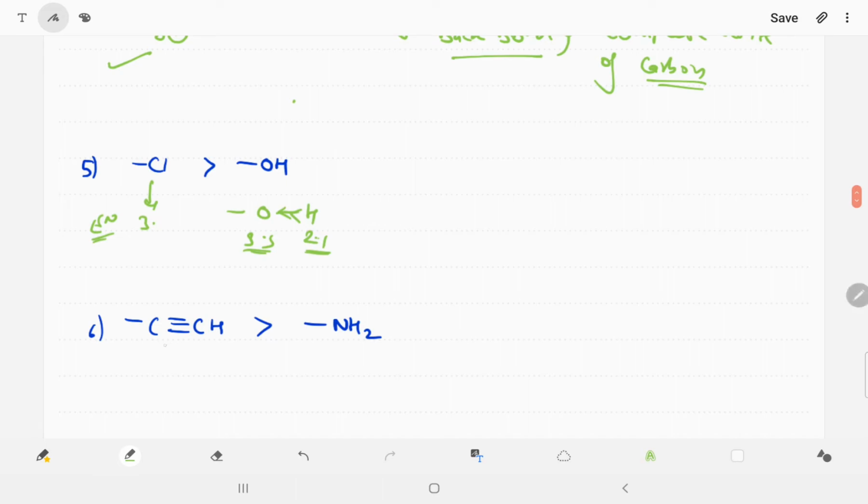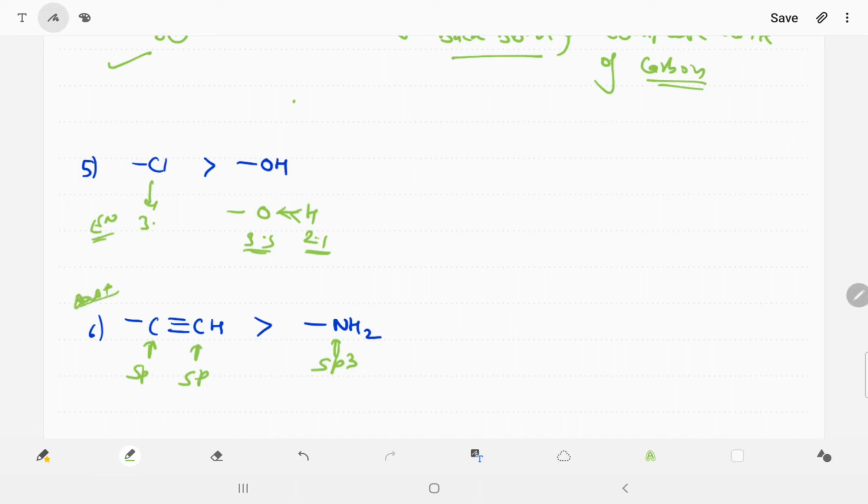Now this is an alkyne. In alkyne, this is an sp hybridized carbon. So alkyne has sp carbon, and it is more electronegative than nitrogen in the sp3 case. There is a 2 sp carbon, there is an sp3, so we can say this carbon is more electronegative. Here we are not comparing carbon and nitrogen electronegativity. In this, carbon is sp and nitrogen is sp3, so we can say it is more electronegative. You have to understand, this is an important one.